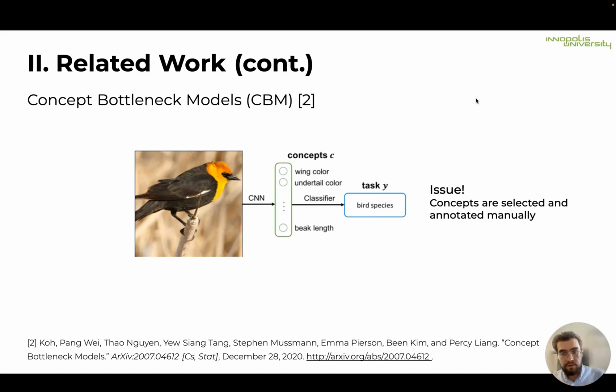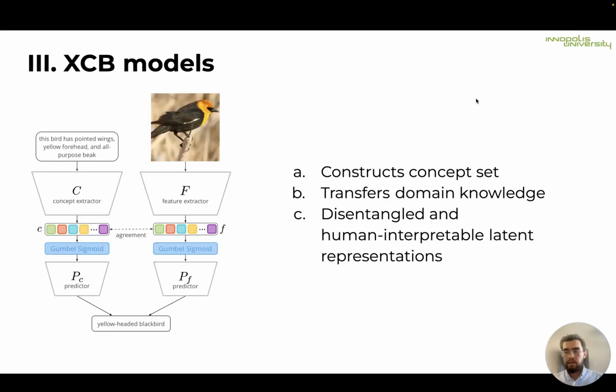But the issue arises that the concepts are selected and annotated manually. Annotation is quite a laborious task, and also the concept set produced by a human might not possess enough predictive power. In our paper, we propose cross-modal conceptualization in bottleneck models, or in short XCB models, that adopts a more moderate assumption and instead uses text descriptions to construct the concept set, transfer domain knowledge, and reinforce disentangled and human interpretable latent representations. And I'll walk you through the architecture in just a second.